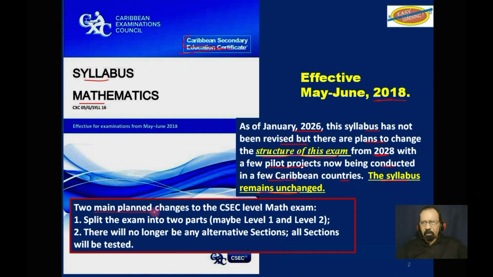The two main planned changes to the CSEC level math exam are: one, split the exam into two parts, and two, there will no longer be any alternative sections. All sections will be tested with compulsory questions.